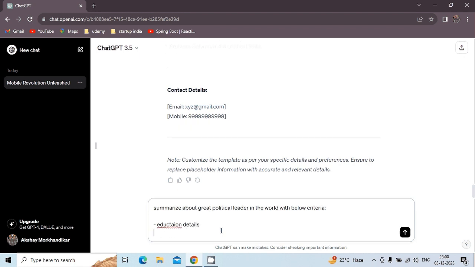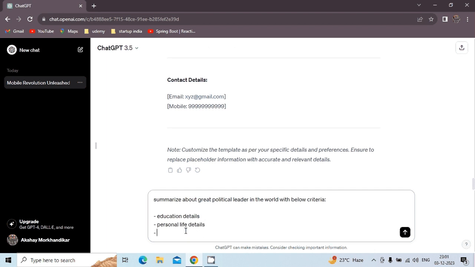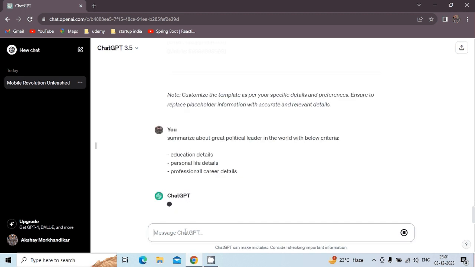education details, and I want his personal life details, and I want his professional career. So this is all about wanting to know about a great political leader in the world as per the below criteria, and I don't want any extra information. If you can see, it has already started printing about it.